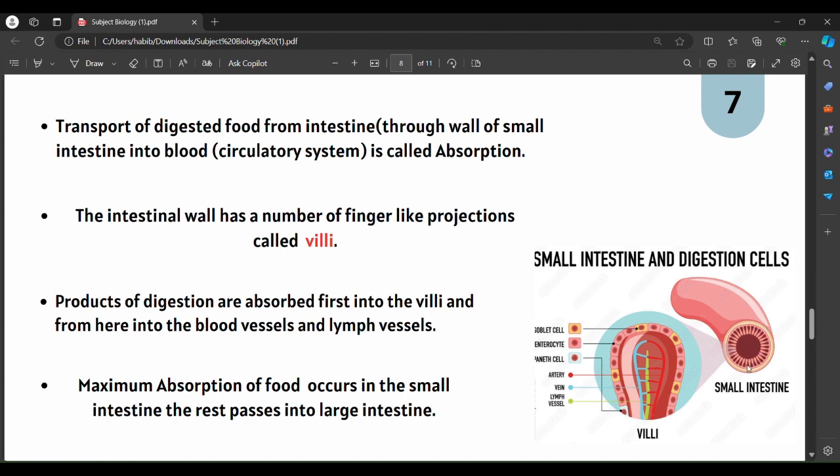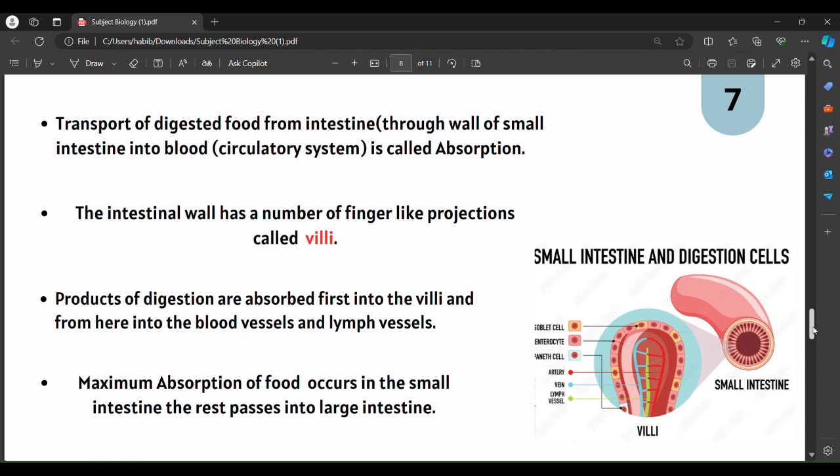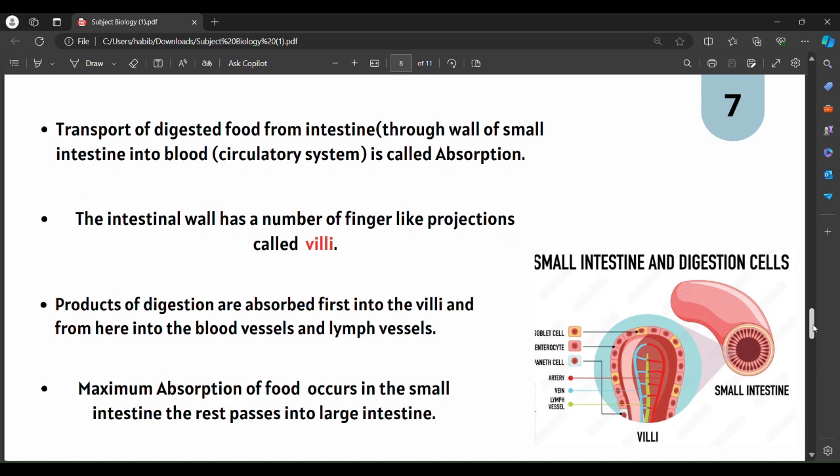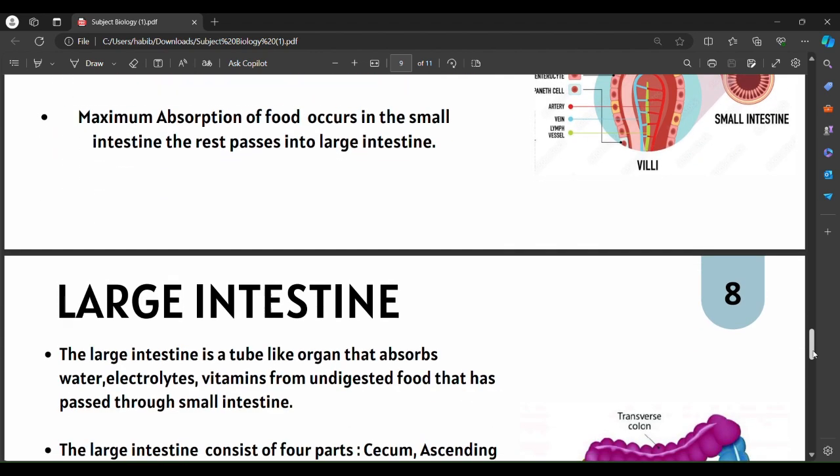When the digestion of food is completed, this digested food will enter through the finger-like projections into the circulatory system and the lymph system through blood vessels and lymph vessels. The finger-like projections are present in the small intestine to increase the surface area for maximum absorption. Once maximum absorption of food components has occurred, the remaining will enter the next part called the large intestine.